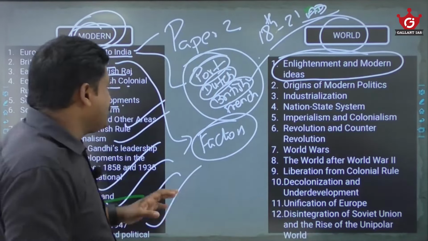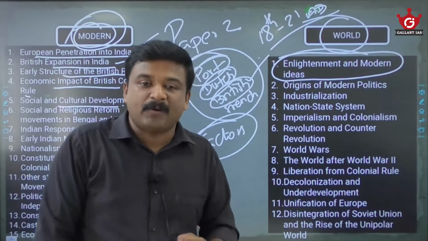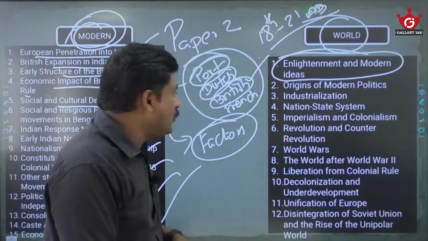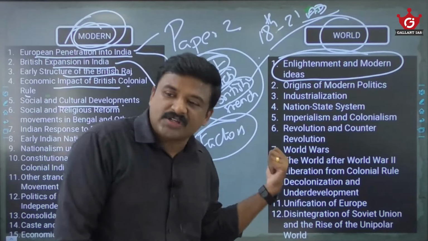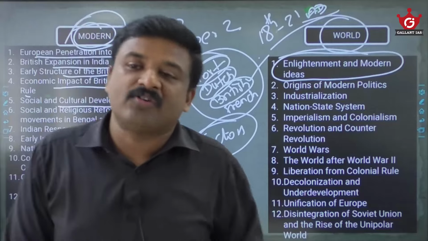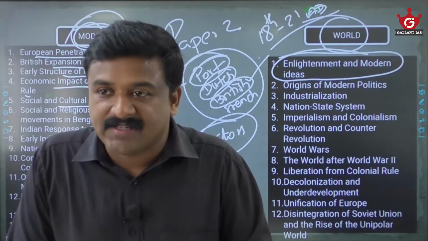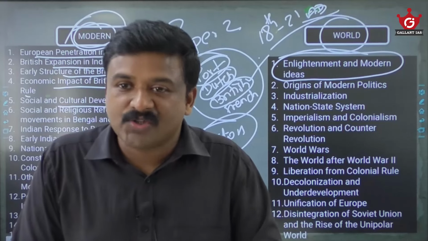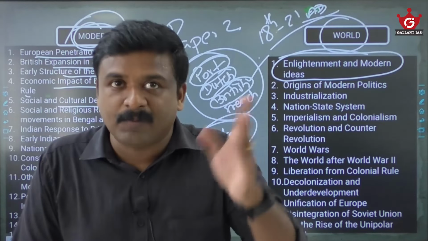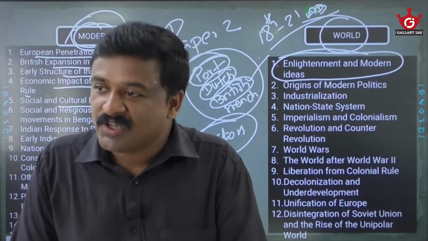So this is the syllabus of your history optional, paper 1 and paper 2, and I am telling you, if you can do justice to this part, of course your optional will be scoring, of course your optional will be a cakewalk. Am I right? This is nothing, I said this is not rocket science. This is not something you learn from an alien planet for the first time. These are the same things you studied in your school days, your college days.